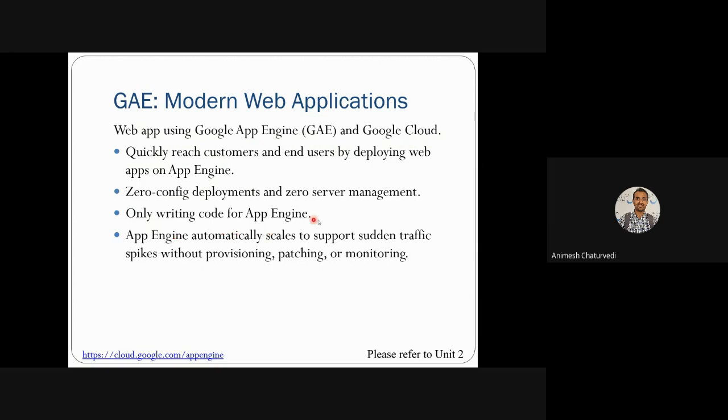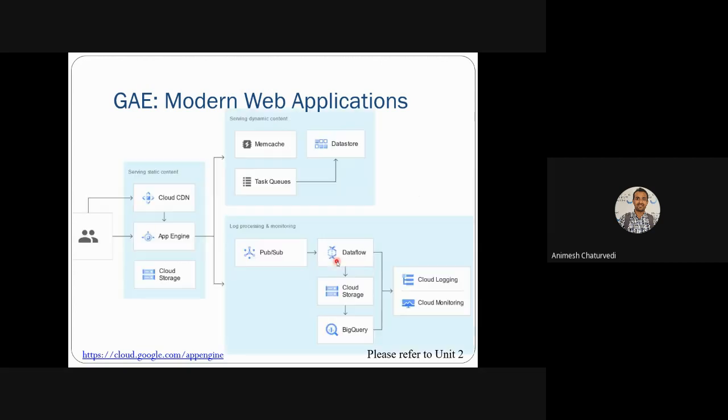Google App Engine is basically an auto scaling server, and it is one of the advanced forms of cloud computing platform as a service that provides support for sudden traffic spikes. It does provisioning and deprovisioning. It manages and balances over provisioning. It provides patching, meaning if there is a change in your code, you can test whether the change is correct or not. You can also do monitoring of the website. So this is the modern web application deployment way.